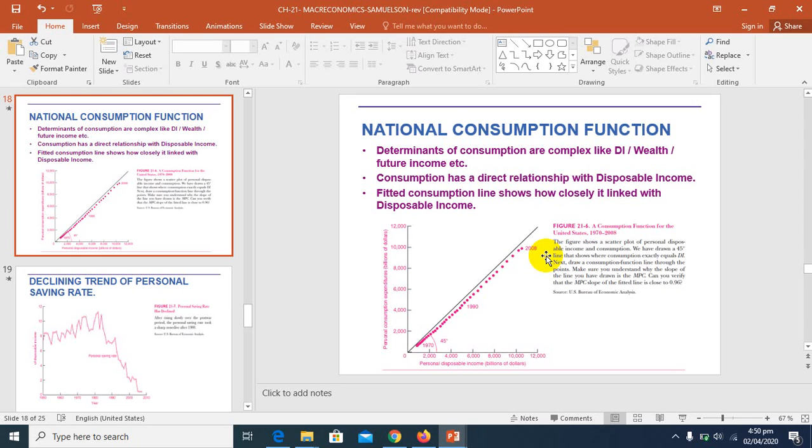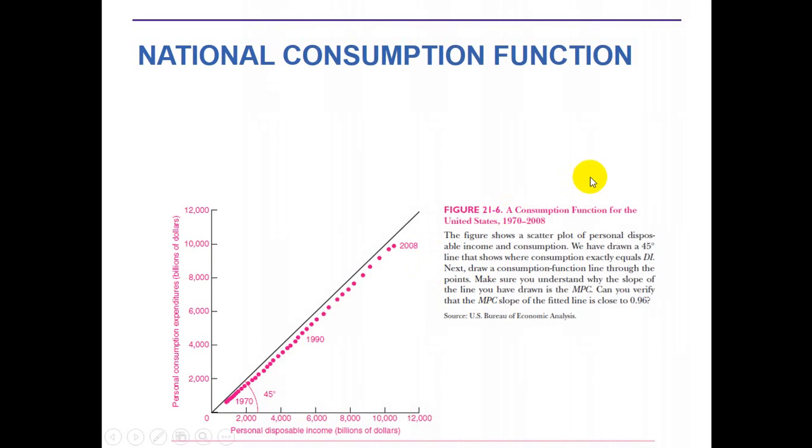We can plot the simplest consumption function in the figure you are seeing in your PPT, figure 21.6. Here is a consumption function for the United States from 1970 to 2008. The figure shows a scatter plot of personal disposable income and consumption.